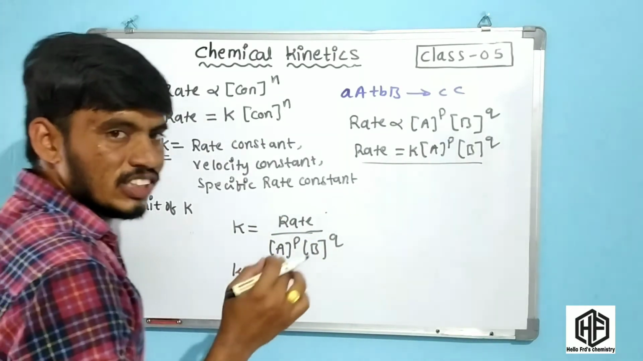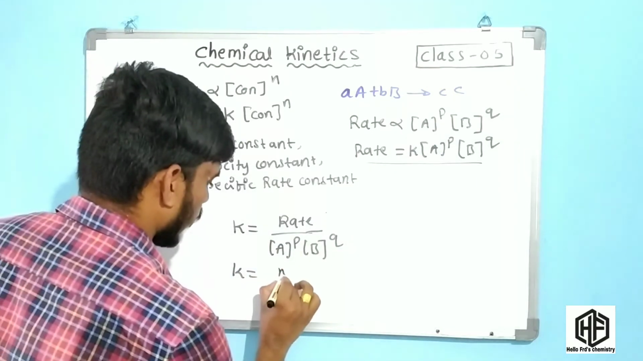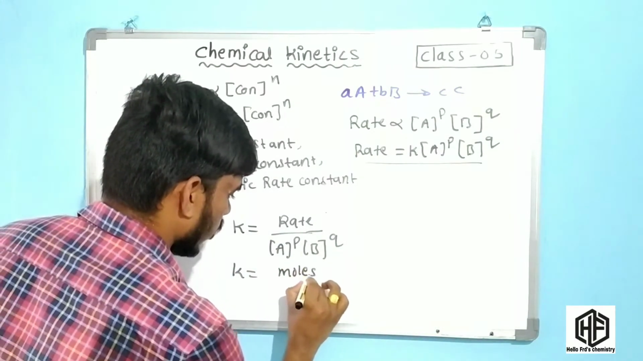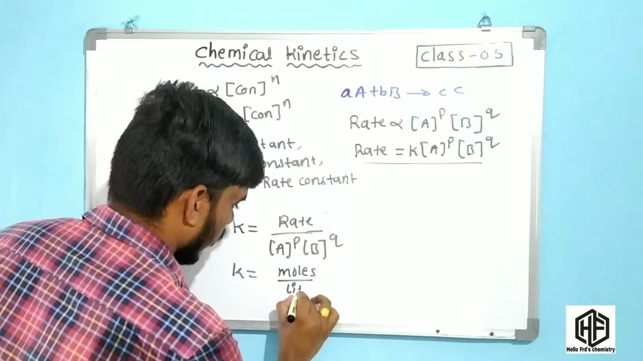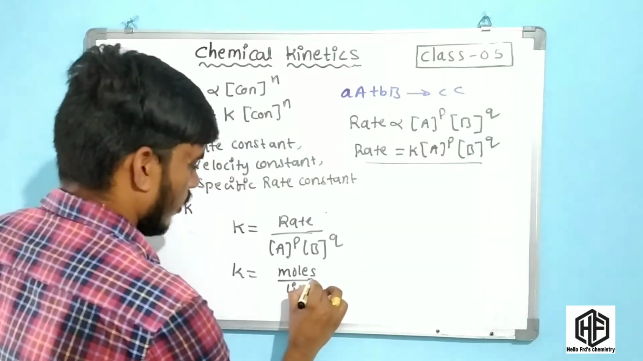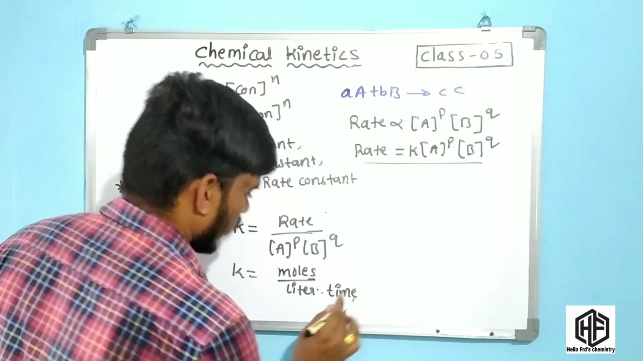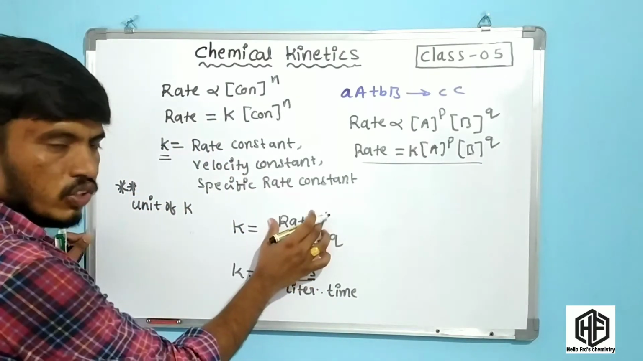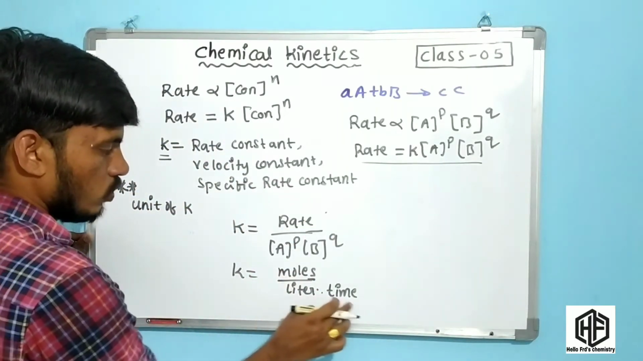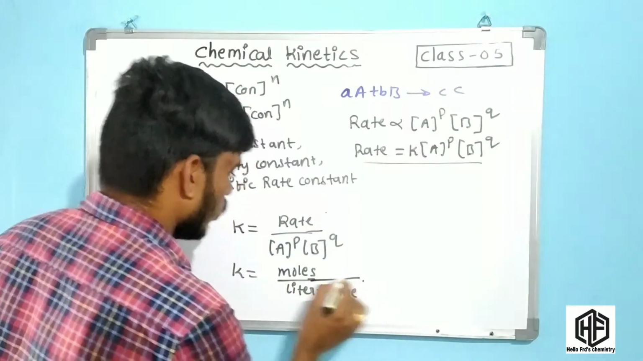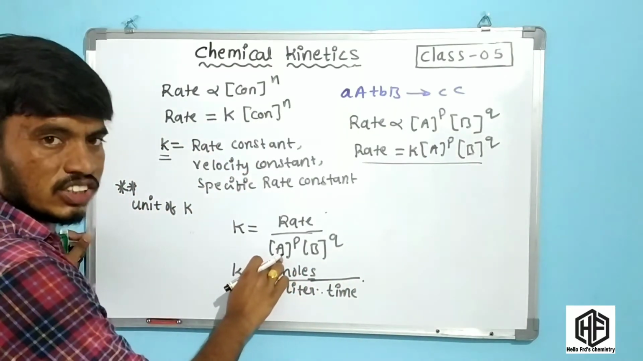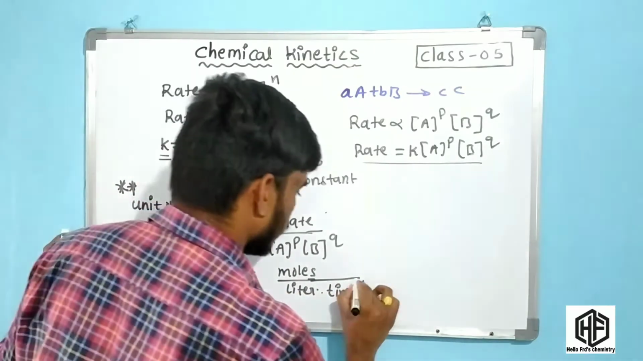Friends, k is equal to the units of the rate of reaction. Rate of reaction units are moles per liter into time. Okay friends, this is the unit of the rate. And what is the unit for the concentration? Concentration units are moles per liter. Friends, this is very important.